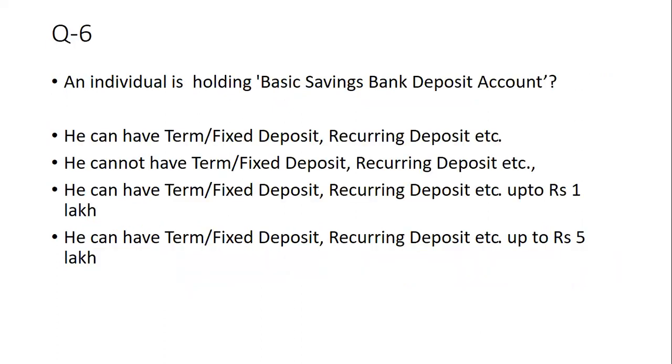An individual is holding a basic saving bank account, whether he can have a term deposit, fixed deposit, recurring deposit, or he cannot have term deposit, recurring deposit. He can have term deposit up to rupees 1 lakh, or he can have term deposit up to rupees 5 lakh. So here answer is that he can have term deposit or fixed deposit, recurring deposit. There is no bar and there is no restriction of the amount also.